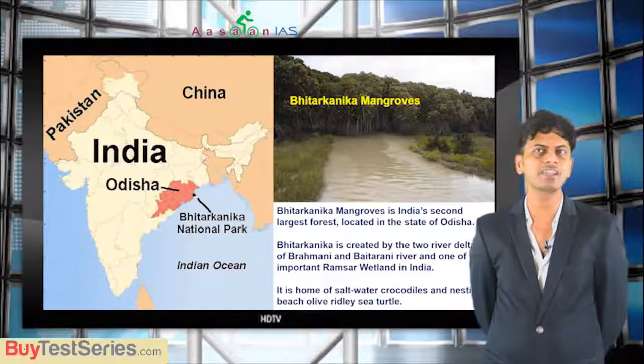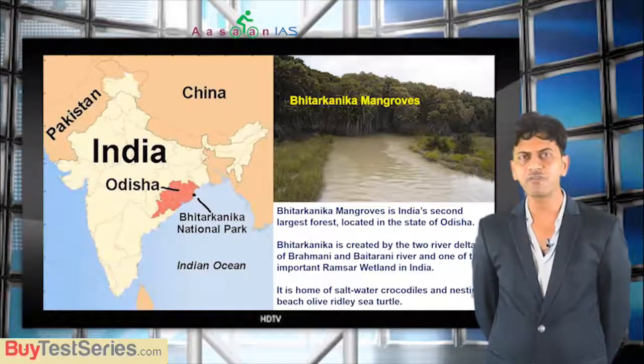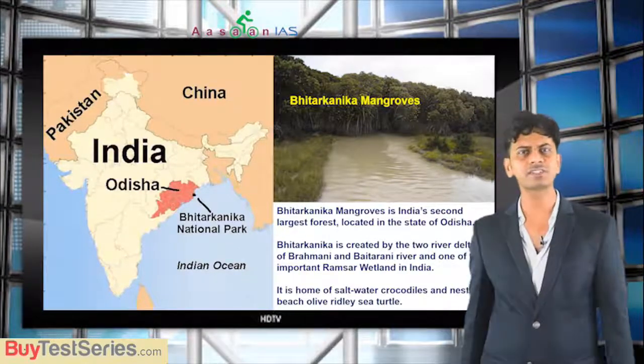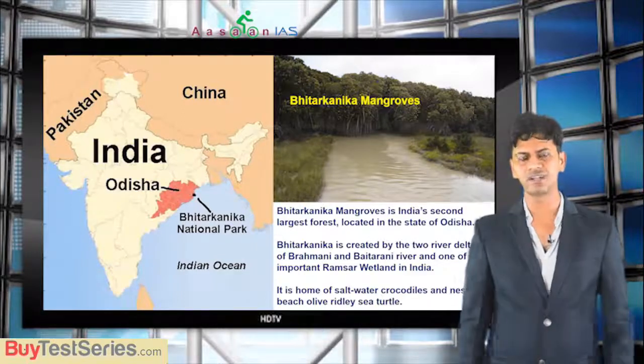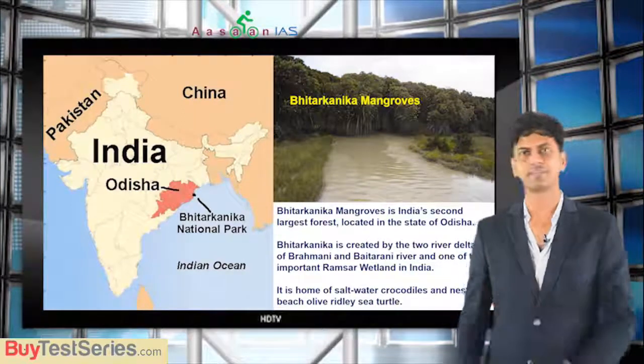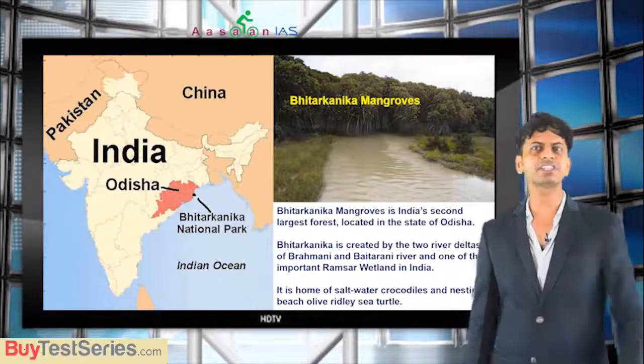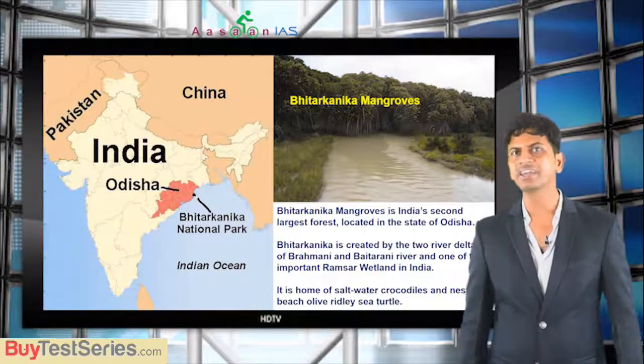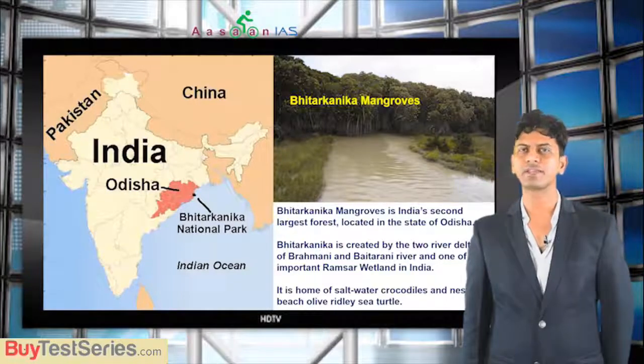It is in the state of Odisha. Two rivers flow into it, Brahmani and Baitarani. And it is the place where you find saltwater crocodiles, olive ridley turtles and gharial.